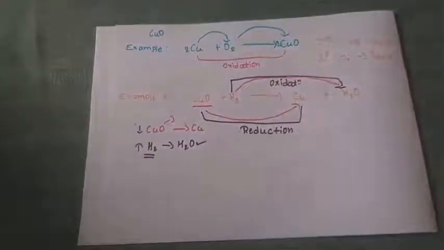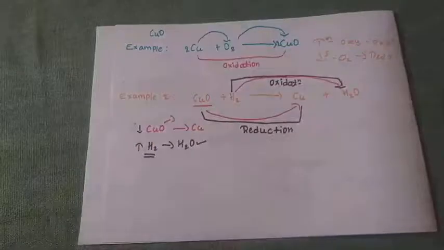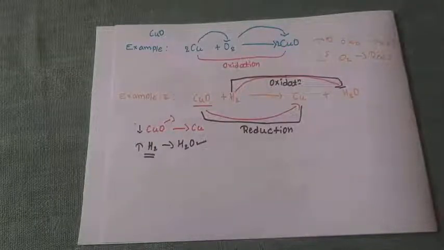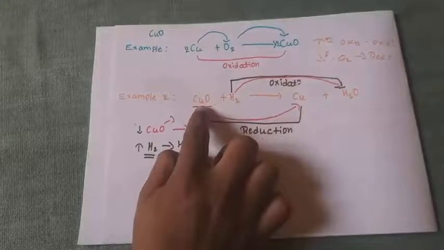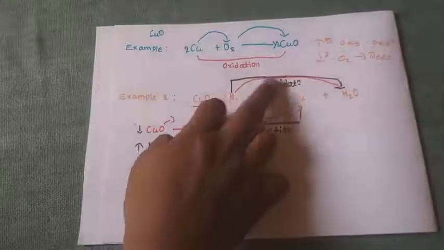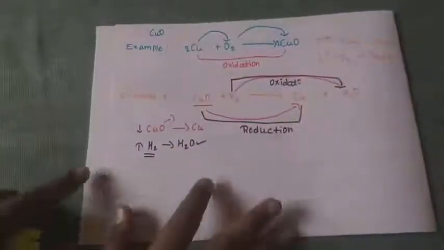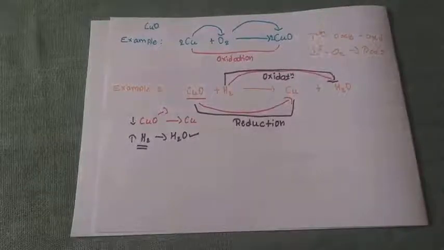Then this is the process: copper oxide loses oxygen and forms copper, hence copper oxide is under reduction and it reduces to copper. Then hydrogen is gaining oxygen from copper oxide, hence hydrogen is under oxidation, it oxidizes to water. Okay, this is how the oxidation and reduction is taking place.